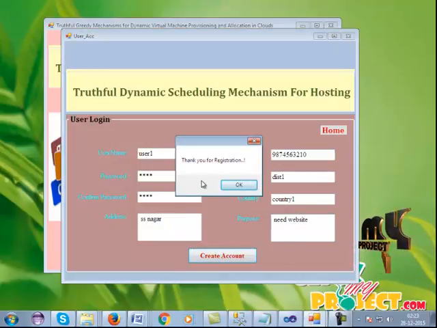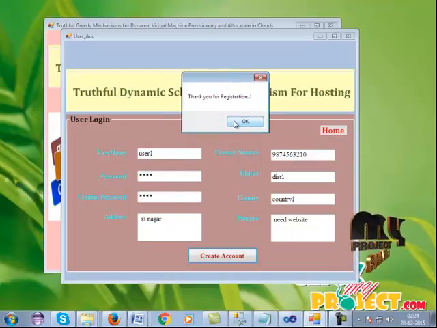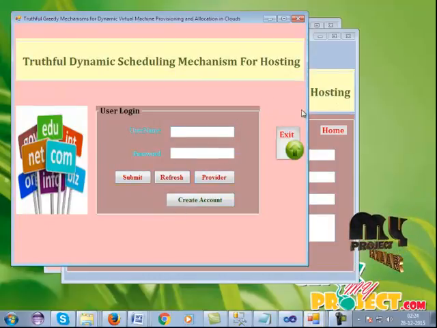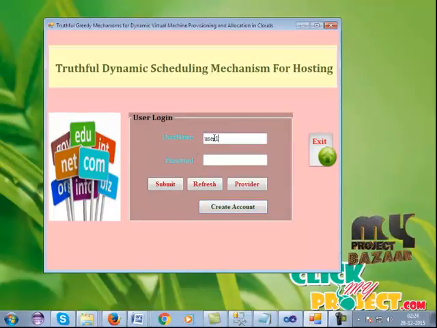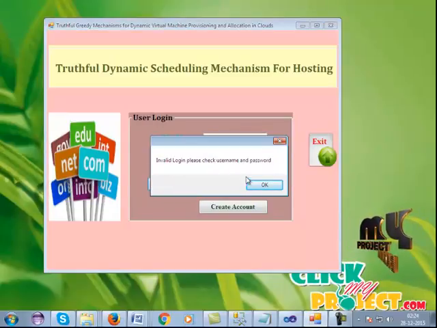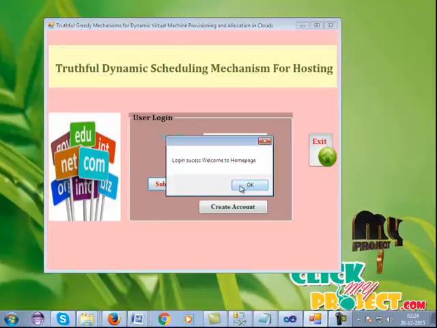If the user enters valid values in the fields, the registration process is completed and then the login page is open. The username is user1, and I give a wrong password. On submitting, it shows an invalid username error. Here I entered the wrong password, so it contains the error. If the user gives a correct username and password, they enter the next page.